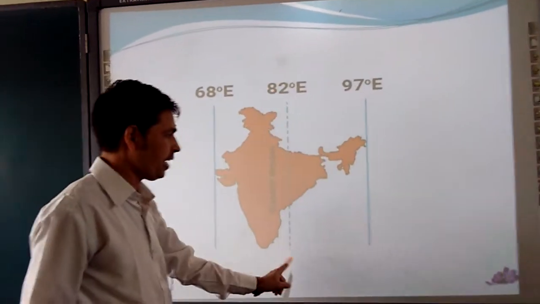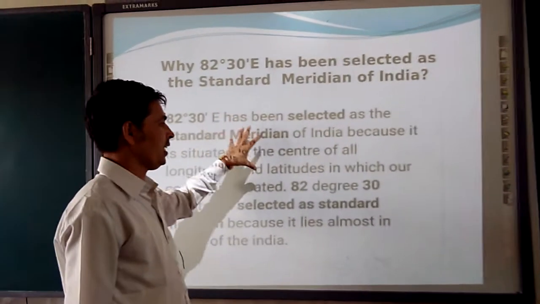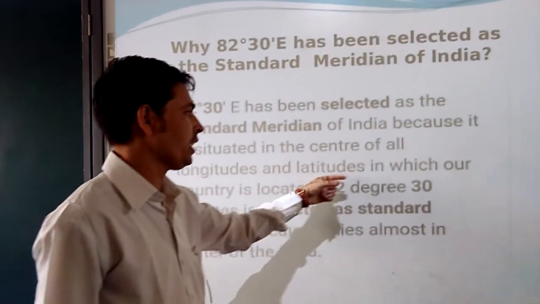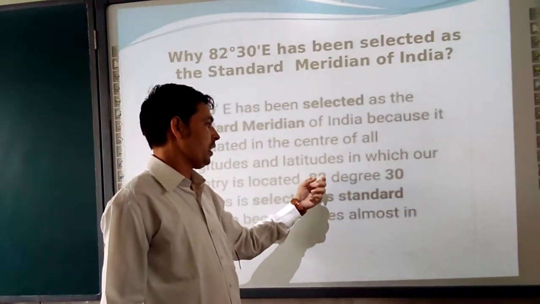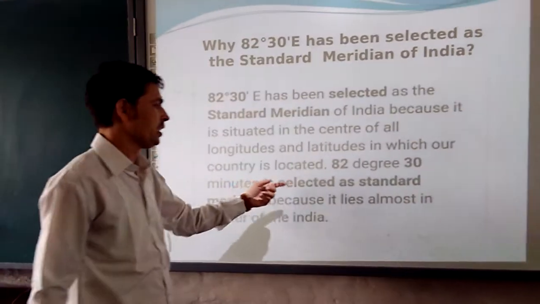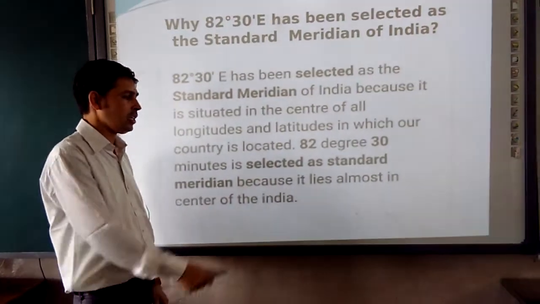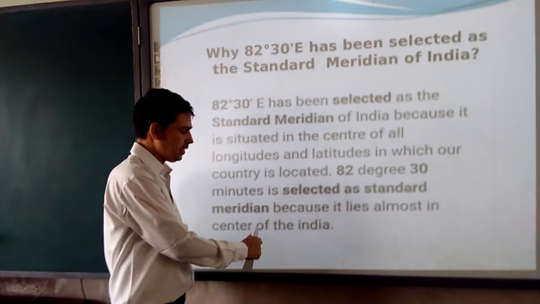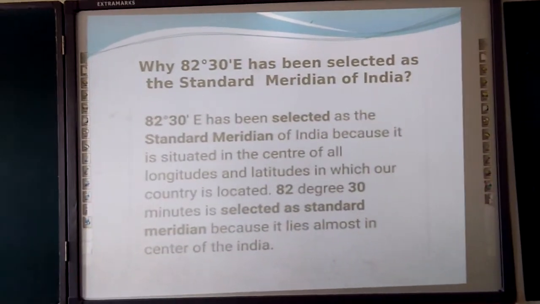That's why we are taking it as the central one in the longitudes and latitudes in which our country is located. It is almost the center of India, right? Again I will show you the same map.